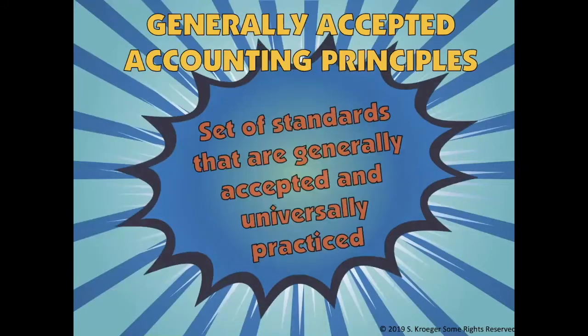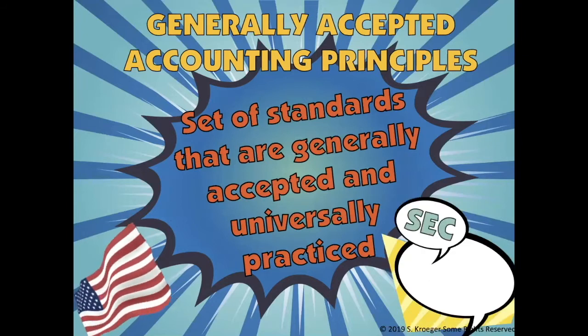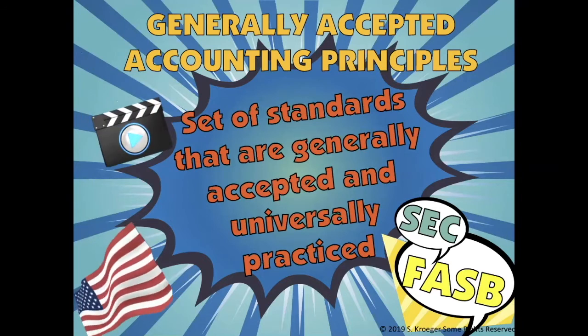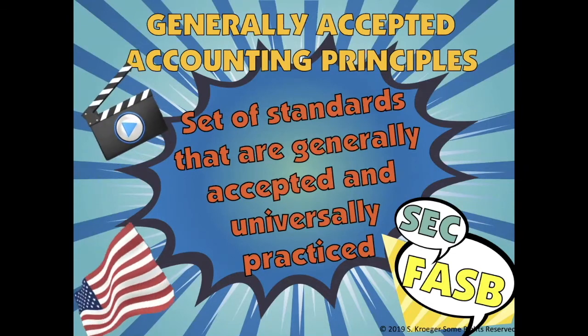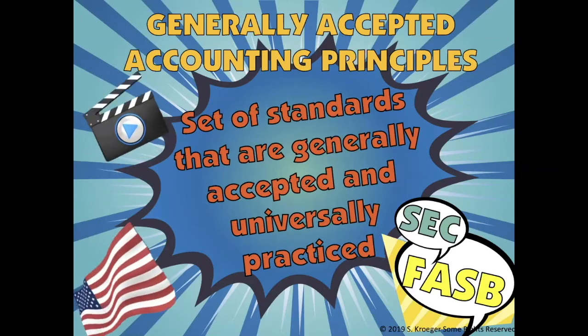This next slide discusses the accountant's rule book. This is called GAAP. It stands for Generally Accepted Accounting Principles. The SEC is tasked with overseeing the financial sector. They made a board called the FASB, which stands for Financial Accounting Standards Board. This is the body of people who sets our rules, which are GAAP.